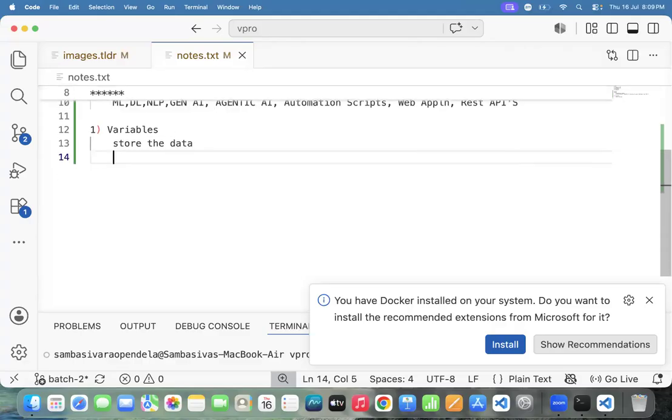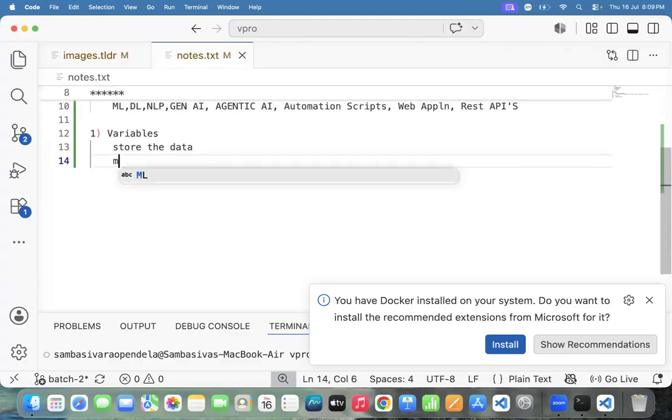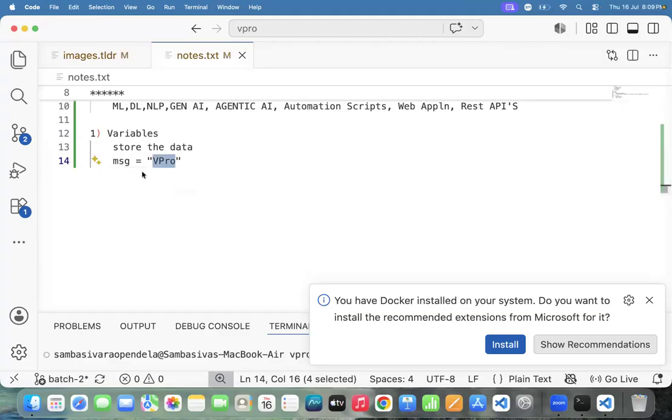Fine. Now for example, how to store the data. This is the variable. What is the variable name? Message equals, and we need to place the value. Whatever value we have, that value is stored in the message. Whatever the right side value is, it is stored in the left side variable, and this we call a variable.